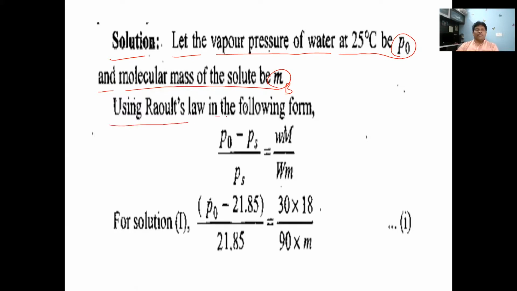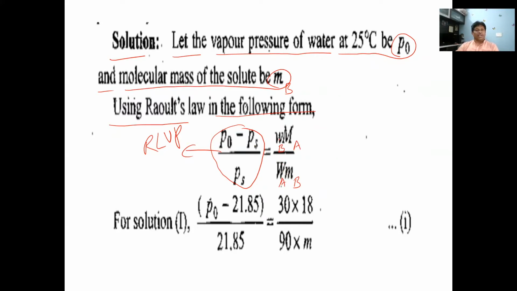Using Raoult's law in the following form: P naught minus PS by P naught, which is the relative lowering of vapor pressure. So according to Raoult's law, the relative lowering of vapor pressure is equal to the weight of solute by gram molecular weight of solute, that is WB by MB, and the molecular mass of solvent by weight of solvent.